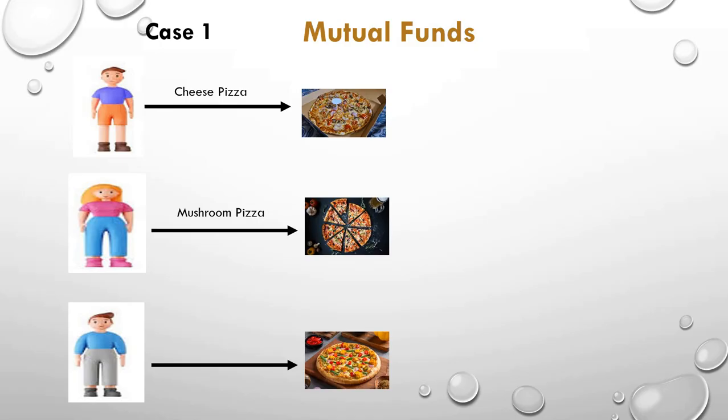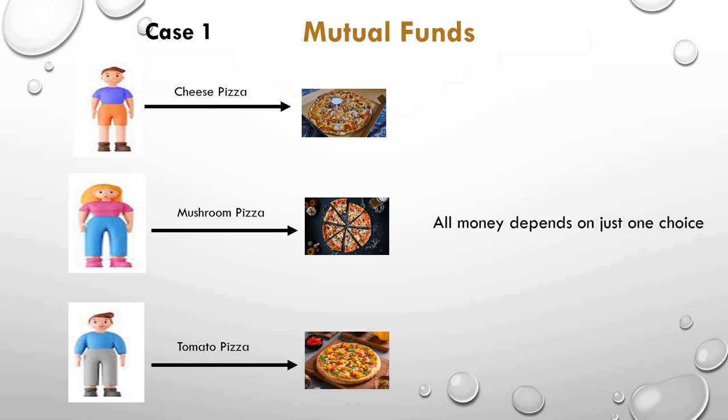Third customer, he also went to the Pizza Hut for the first time and he ordered tomato pizza. All these three customers are new to the pizza. Now, all three have invested 500 individually. Now they cannot go to the pizza corner and say give me one slice of cheese pizza, one of mushroom and one of tomato pizza. Pizza Hut will never do it. So either they like the taste, so they have recovered their 500. That is not wasted. If they didn't like the taste and they throw that pizza, their 500 is wasted.